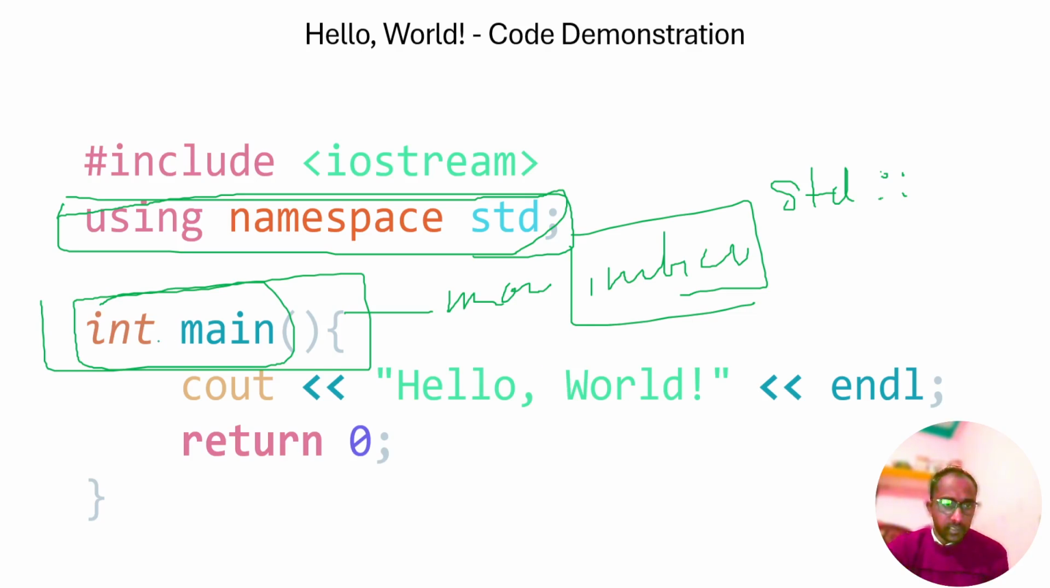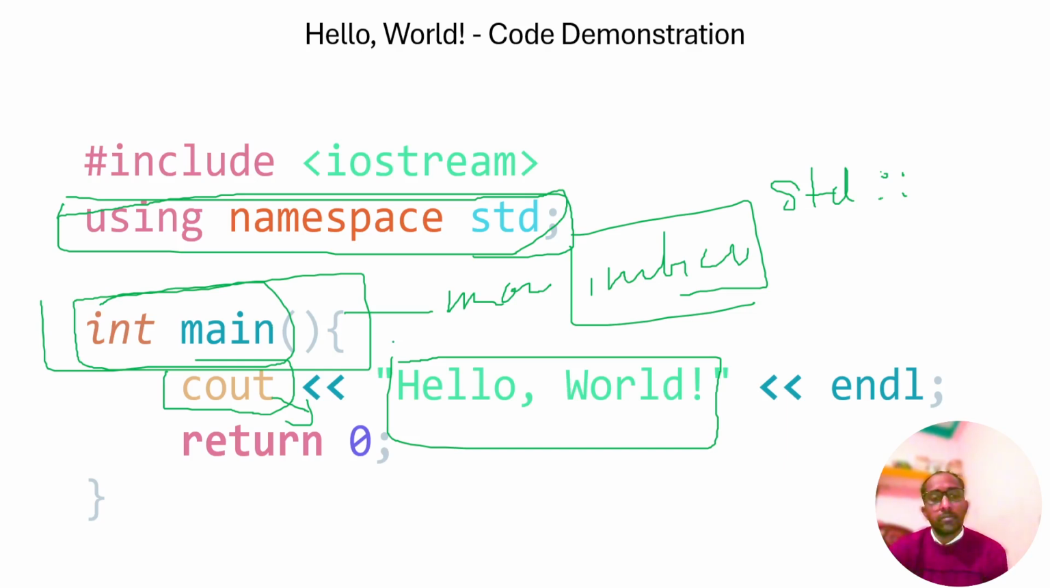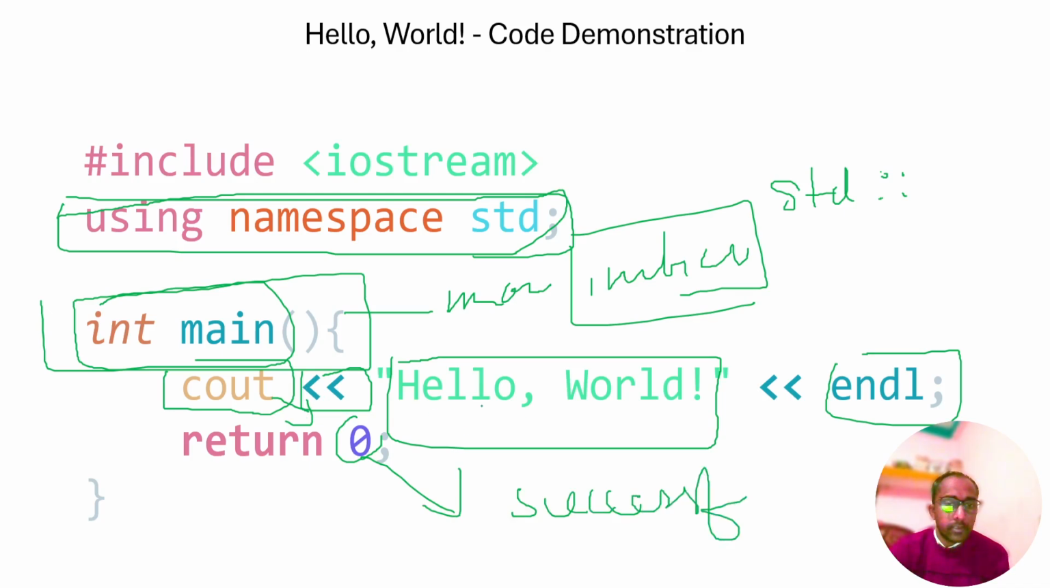Cout is the object used to print the text written within the double quotes, with the insertion operator. Endl gives you a new line in the program. After writing it, return 0 means successful compilation. This program is successfully compiled in 0 seconds.